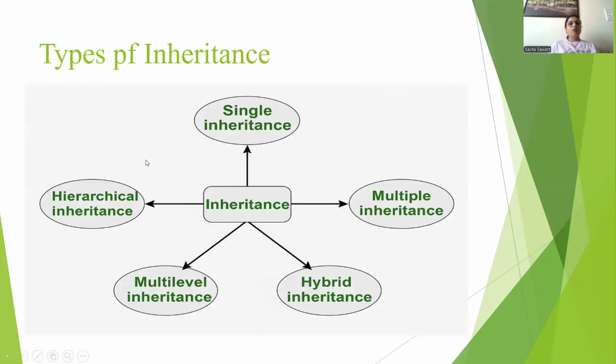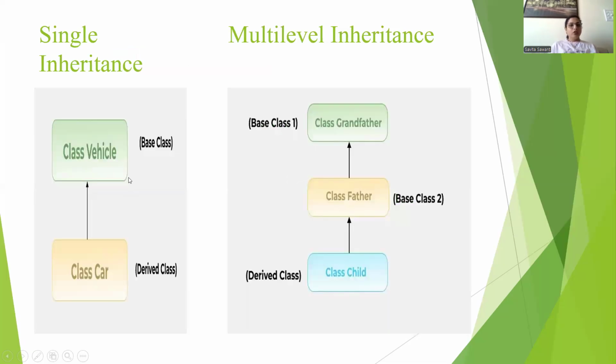Now we will see the different types of inheritance. Inheritance has five types: single inheritance, multiple inheritance, hybrid inheritance, multi-level inheritance, and hierarchical inheritance. We will see an example of each of them. In single inheritance, only one superclass and one subclass are present. If you see here, class vehicle is the parent class and class car is the subclass. So one parent class and one child class are present.